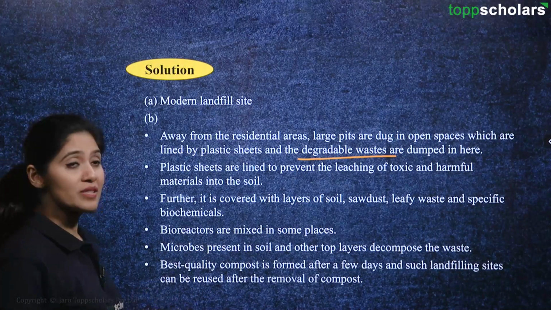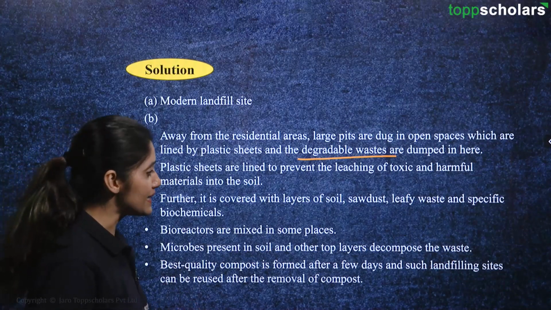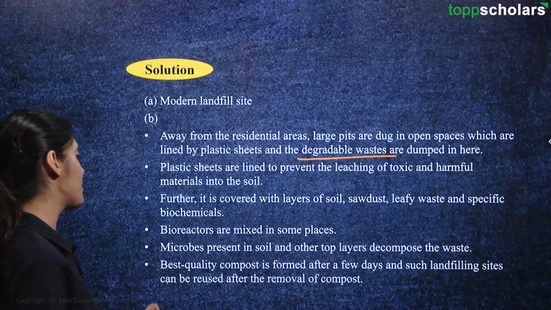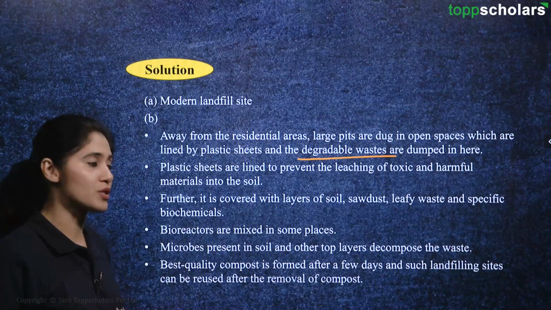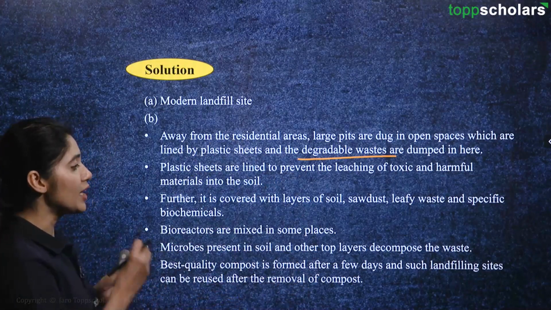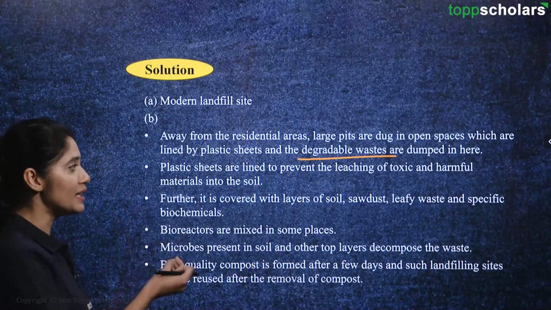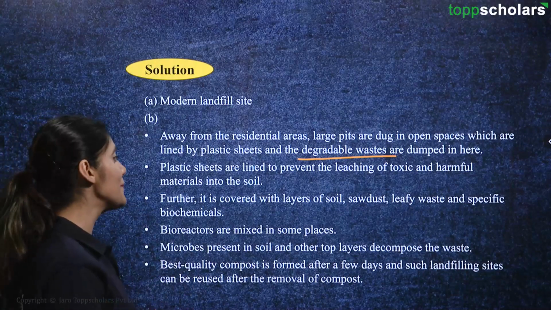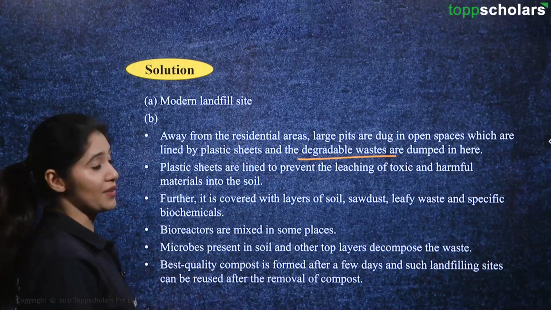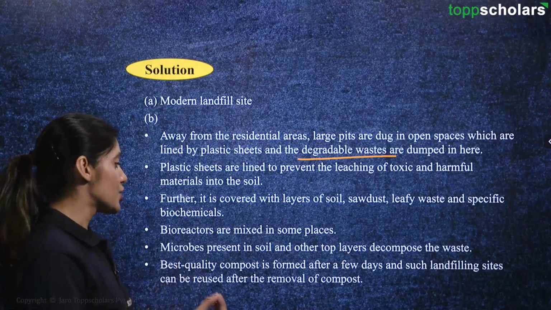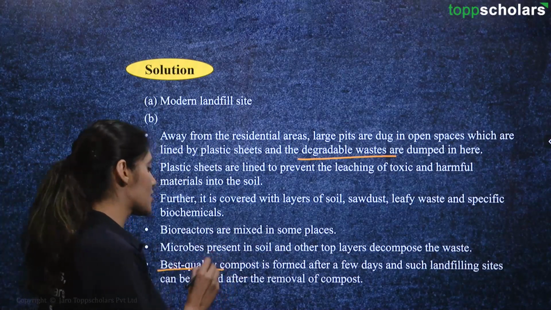Best quality compost is formed after a few days, and such landfilling sites can be reused after the removal of compost. So, after the decomposition of these degradable waste which is filled inside it, after some time it will give rise to compost. This compost is actually the best quality compost.